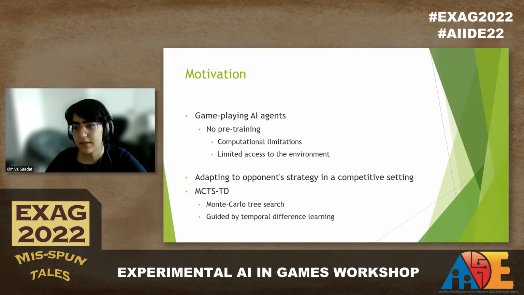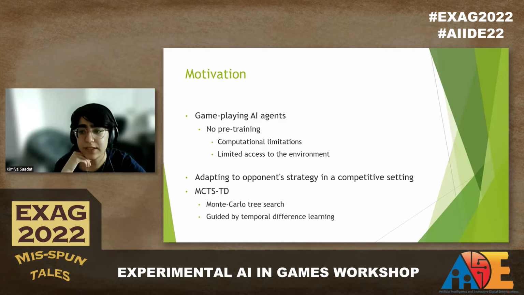So in the last decades, the use of deep learning has shown many improvements in AI agents. However, not all game-playing AI agents can access the environment for pre-training. The limitation of access to the environment and the computational resources needed in deep learning indicates the need to research and improve the non-deep learning algorithms for more practical uses. One of the most important aspects of an AI agent in a competitive environment is how it adapts to the opponent's strategy and learns to react appropriately based on that. Finding a way to react to opponent's action in an online manner without pre-training and accessing the environment beforehand is an interesting area of research.